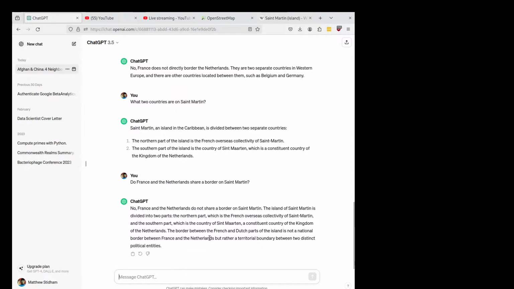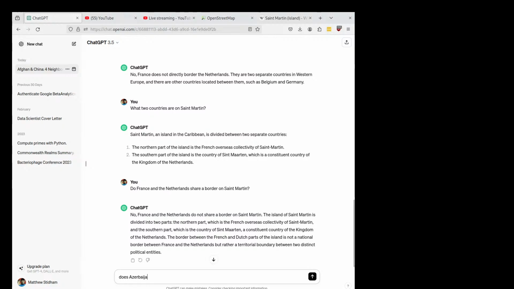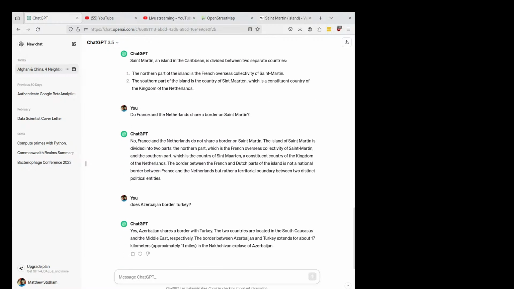Now let's ask it another question. If we do another border question, we can ask, let me think about a clever one. Does Azerbaijan border Turkey? Yes. So here's the weird thing. It is including exclaves, but it doesn't count Saint Martin.